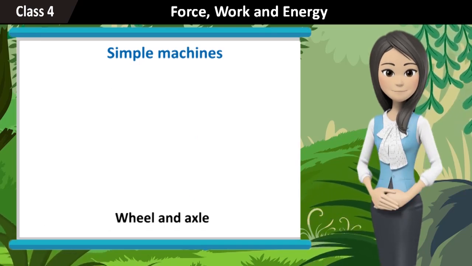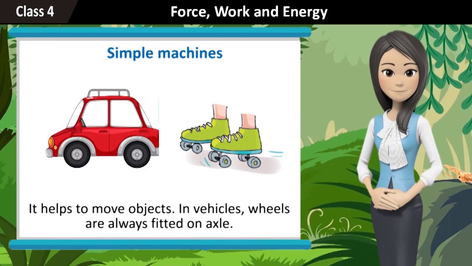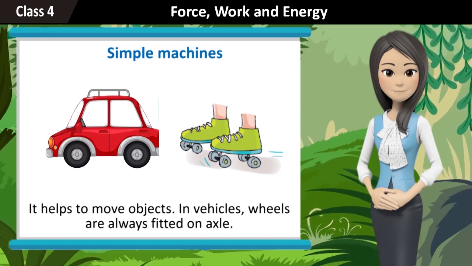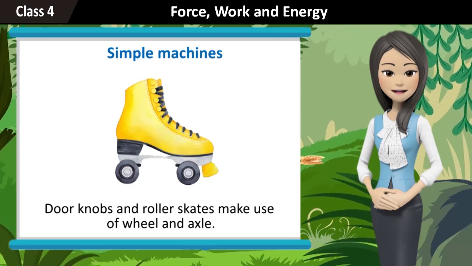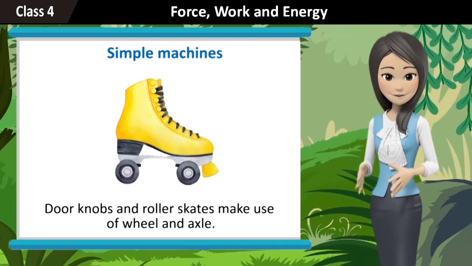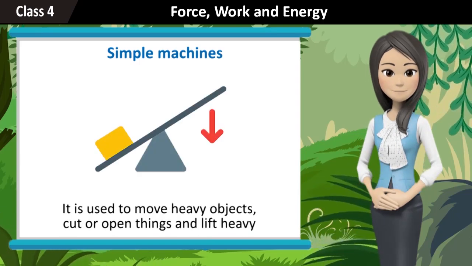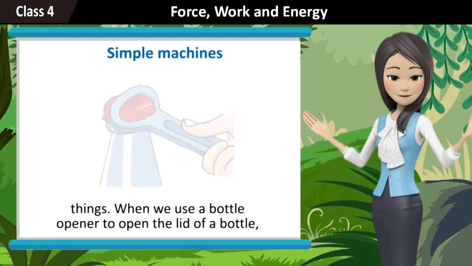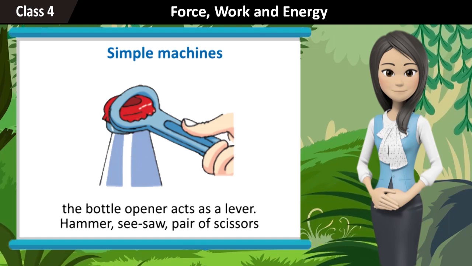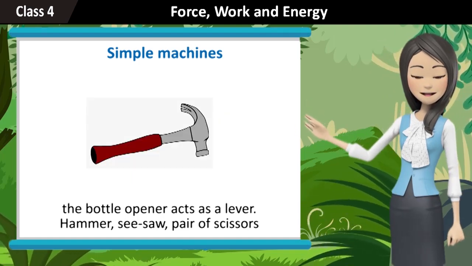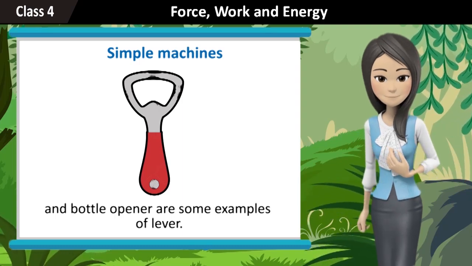Wheel and axle. Axle is a rod that is passed through the center of the wheel. It helps to move objects. In vehicles, wheels are always fitted on an axle. Door knobs and roller skates make use of wheel and axle. Lever. It is used to move heavy objects, cut or open things, and lift heavy things. When we use a bottle opener to open the lid of a bottle, the bottle opener acts as a lever. Hammer, seesaw, pair of scissors, and bottle opener are some examples of a lever.